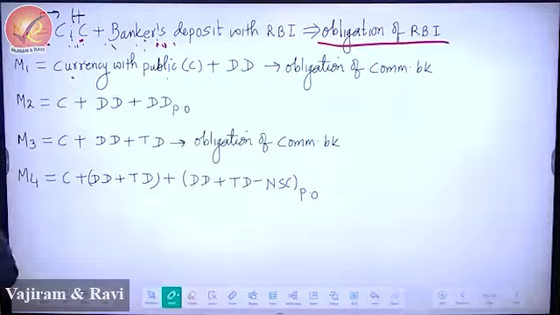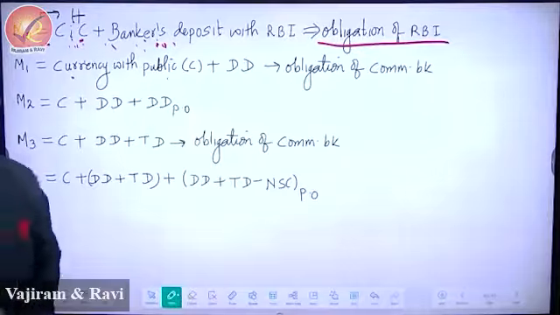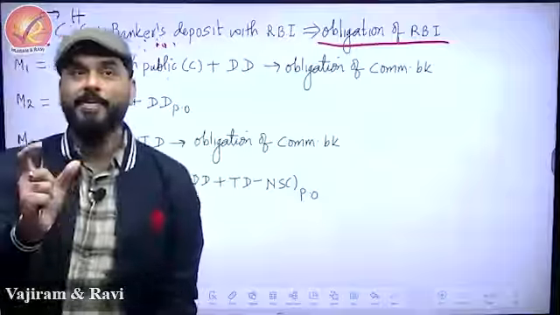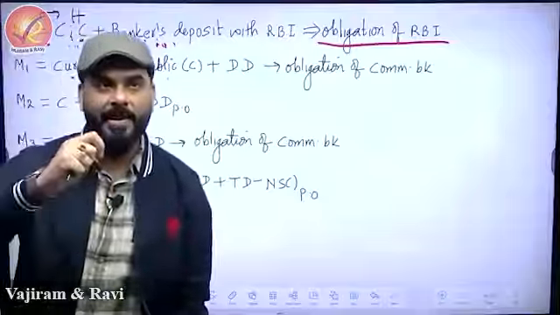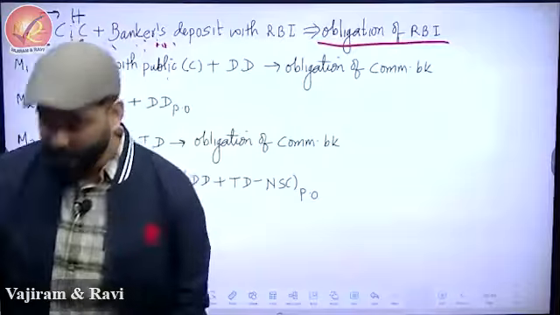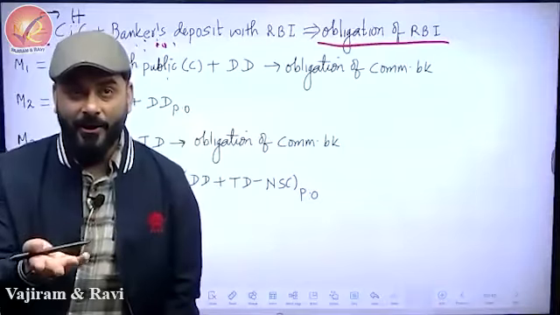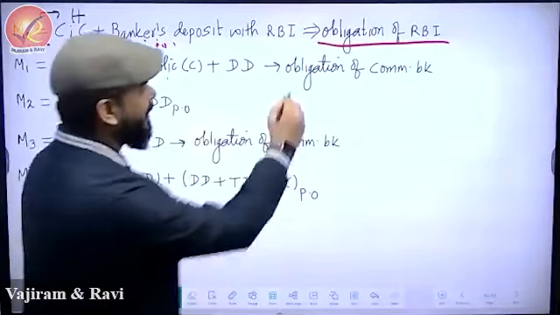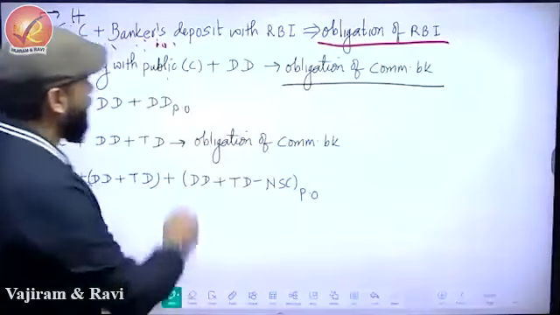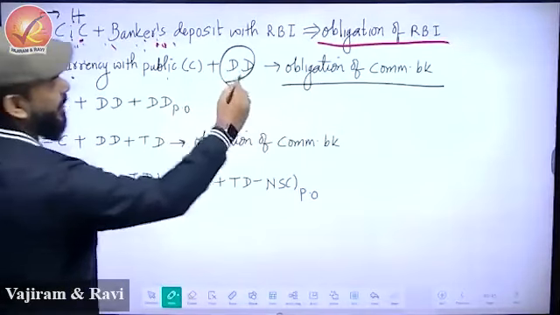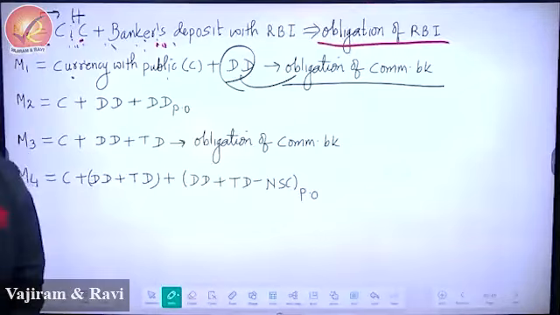What is the second one? The interpretation of the second one is I want to know how much money is there in the economy which people can easily use for transactions. Easily. So either the money that I have in hand or the demand deposit. So see, obligation of commercial bank. Because you see this part. What is this part? Obligation of commercial bank.